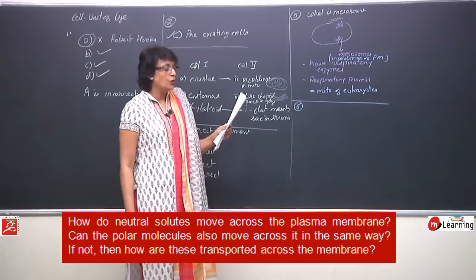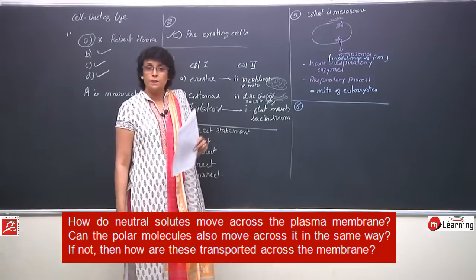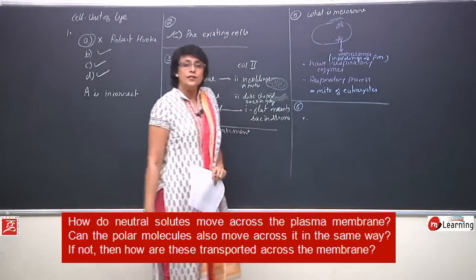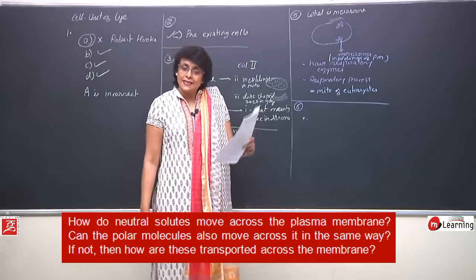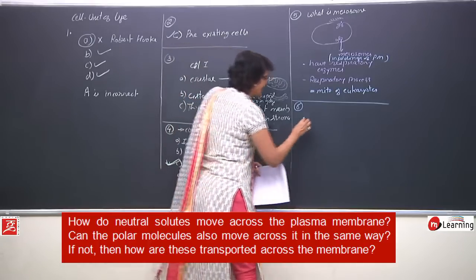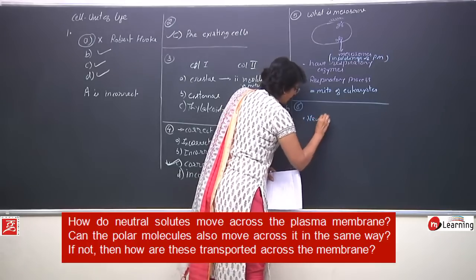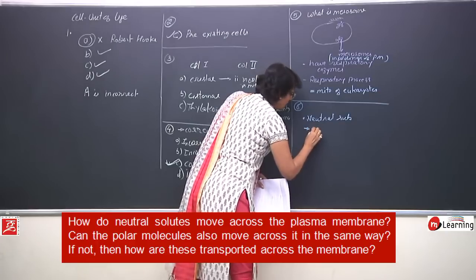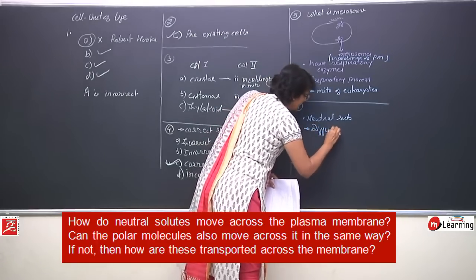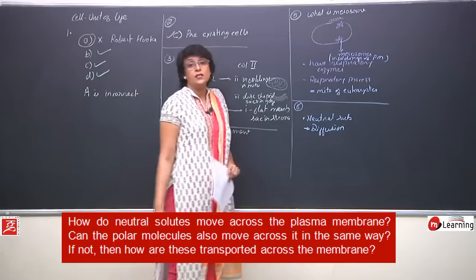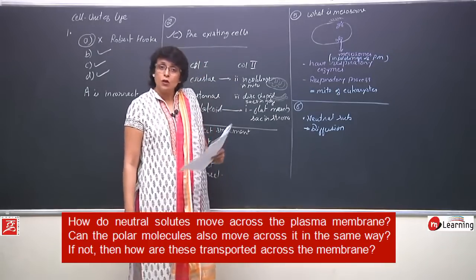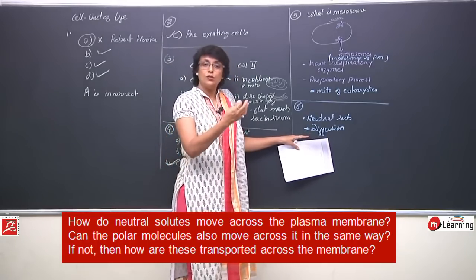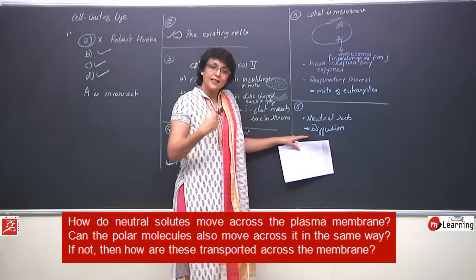First is, how do neutral solutes move across the plasma membrane? So this is part 1 that we are talking of. Neutral substances, they can simply cross the plasma membrane by diffusion. We know diffusion is a passive process. It moves along the concentration gradient. So these substances will be taken in when the concentration of these particles is more outside the cell and less inside.